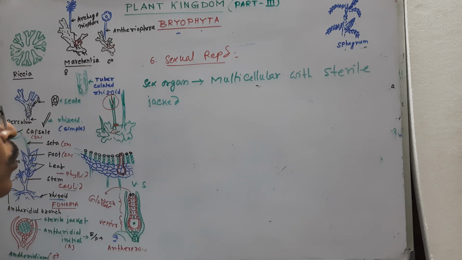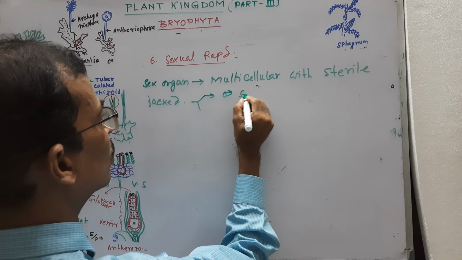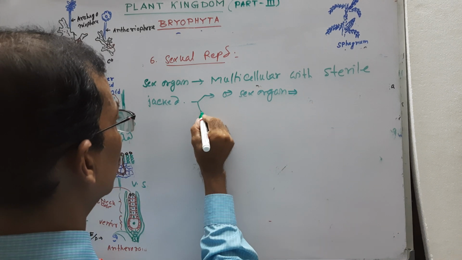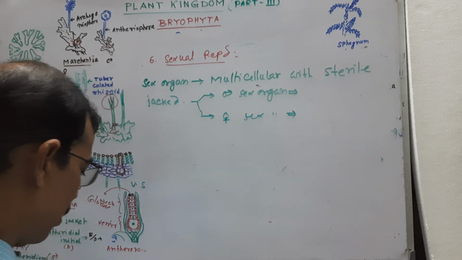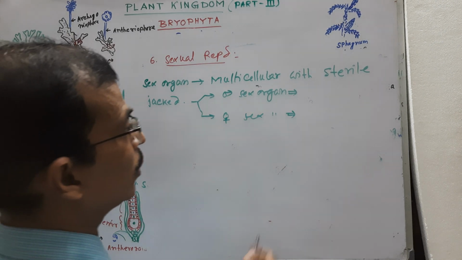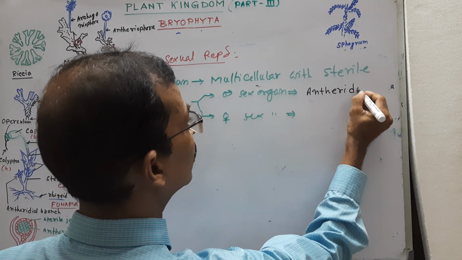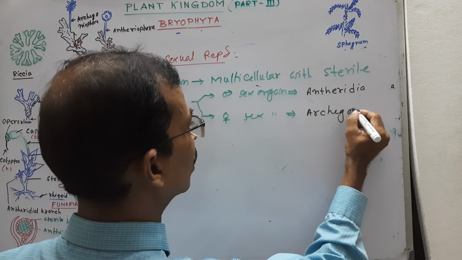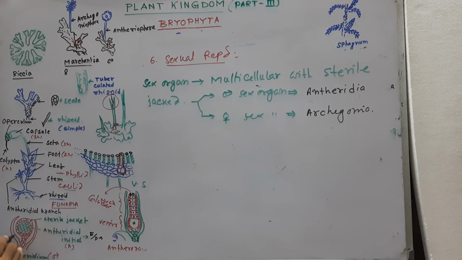than thallophytes, that is algae. The male sex organ is called antheridia, and the female sex organ archegonia. Look here, this is the antheridium, a multicellular structure with a sterile jacket.